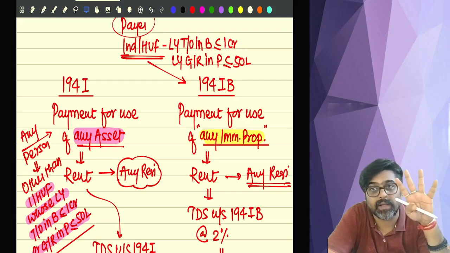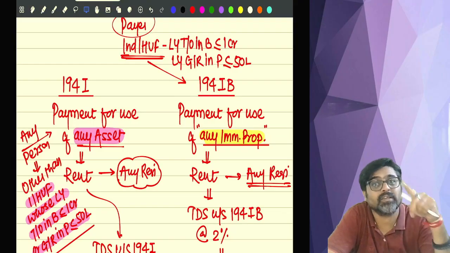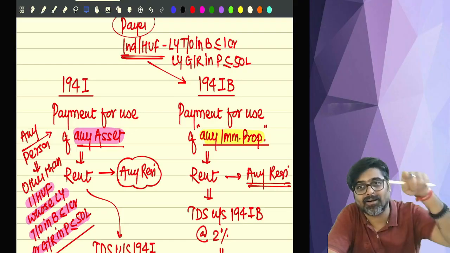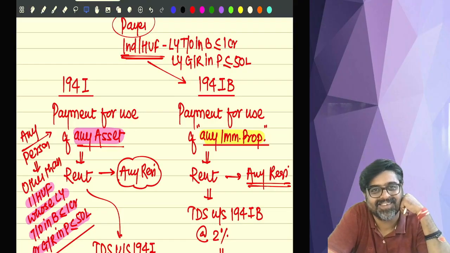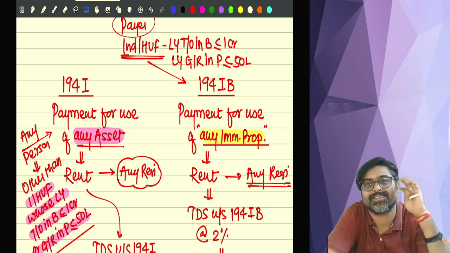But this TDS under section 194IB has to be deducted from the last month rent. So what is the last month rent? March month rent is 1 lakh. So from 1 lakh, can I deduct 2,40,000? No. So in that case, the entire 1 lakh will be TDS.